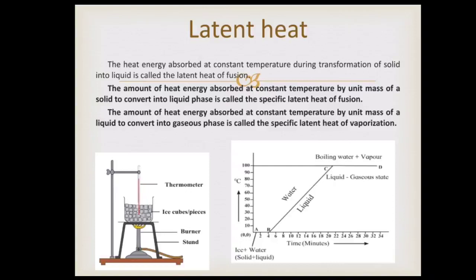Thereafter, even though heat is supplied to water, its temperature does not rise. The heat energy is absorbed by water at this temperature and used to break the bonds between molecules of the liquid and convert the liquid into gaseous state.